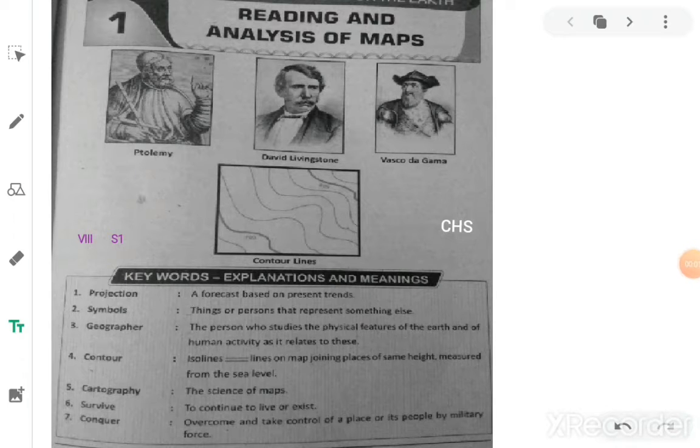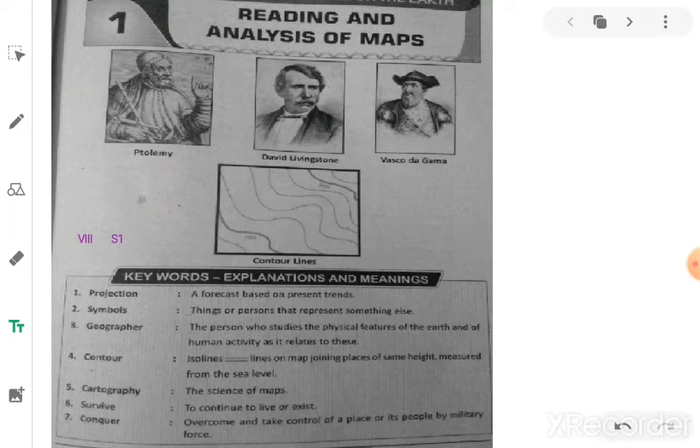Good morning, children. Today we are going to learn the first lesson, that is reading and analysis of maps. In 6th class and 7th class, we studied the making of maps and how to read the maps. About this all we learned. And in 8th class, the first lesson is given to analyze the maps that geographers prepared in the last decades, and how they used these maps according to their use.